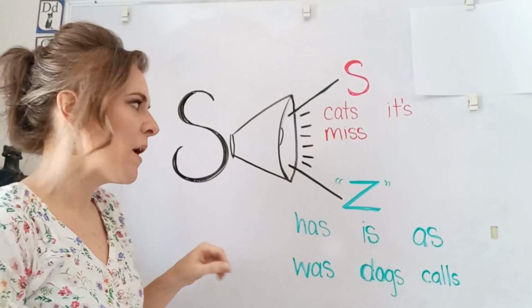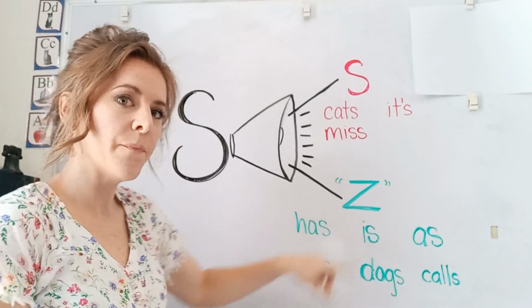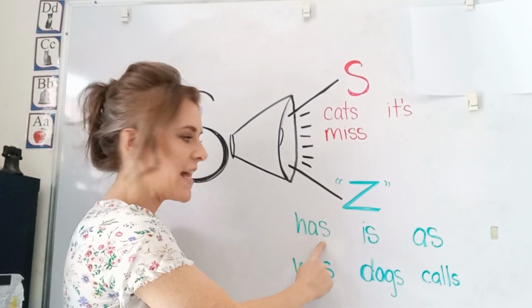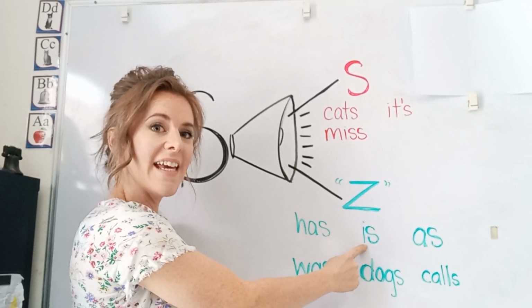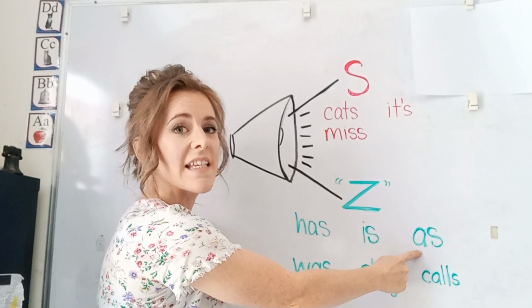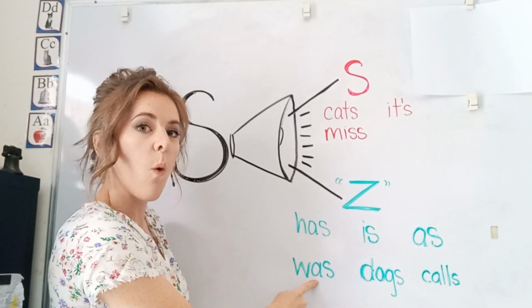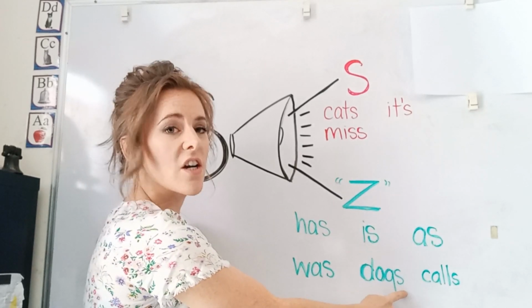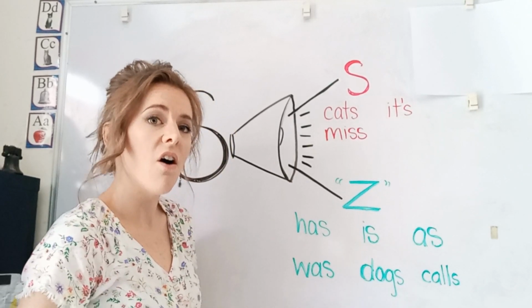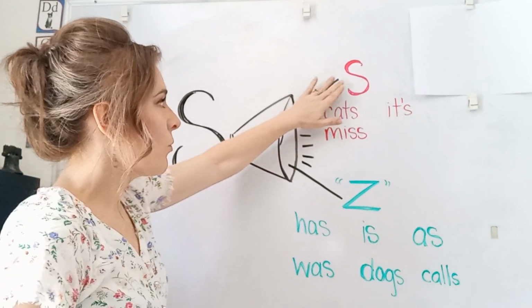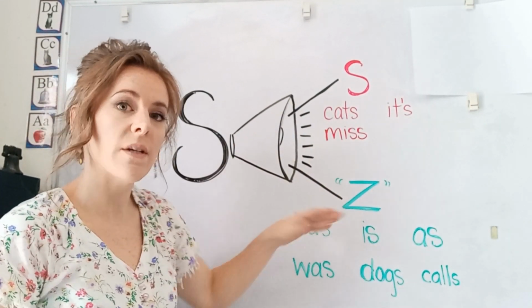S, S, S. But sometimes S says Z, Z, like a Z. For example, has, is, as, was, dogs, calls. So it's good to recognize that the S can make another sound, which is the sound Z.